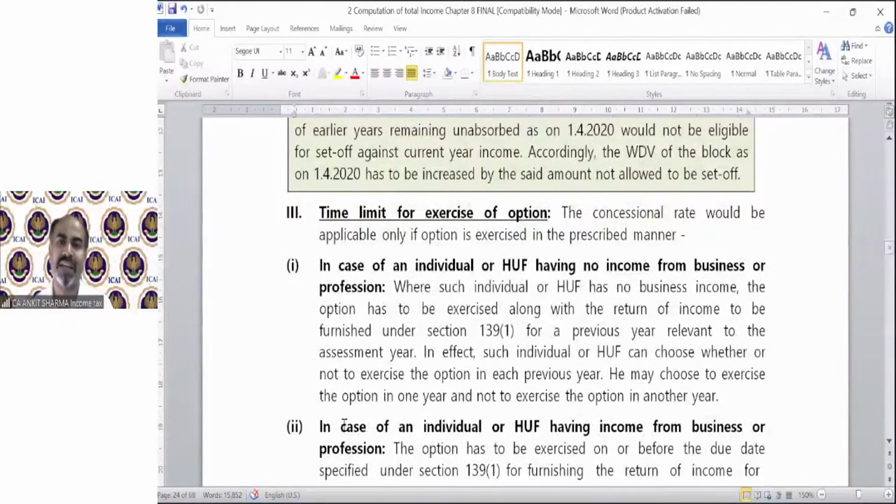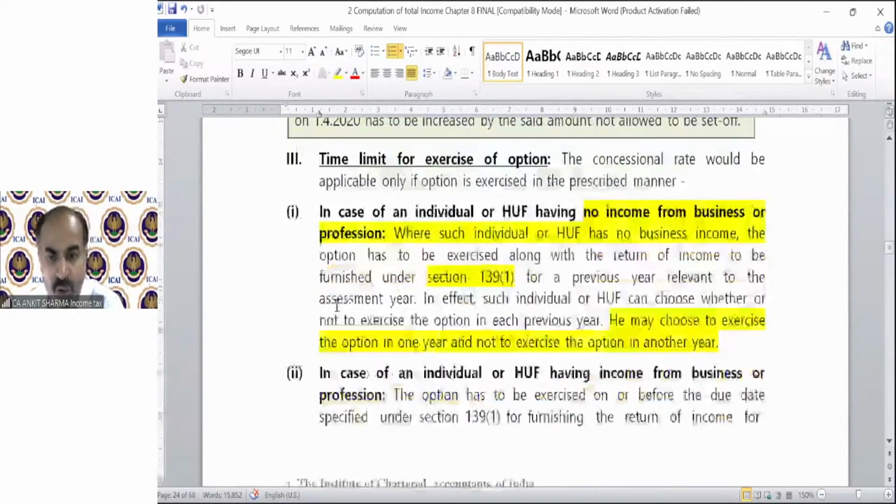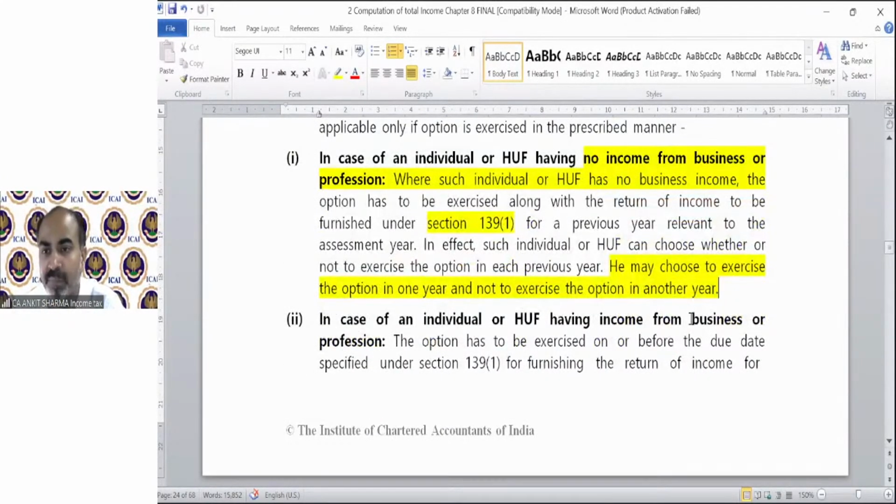Now, time limit for exercise of option. This is a purely theoretical provision. If you have no business income, then you can apply section 115BAC up to the due date of ROI under section 139(1). You have the option to claim 115BAC in 1 year, in the next year you can change it, and another year you can again change it. So the assessee may choose to exercise the option every year, whether he wants to pay tax as per 115BAC or not. But if you have business income,